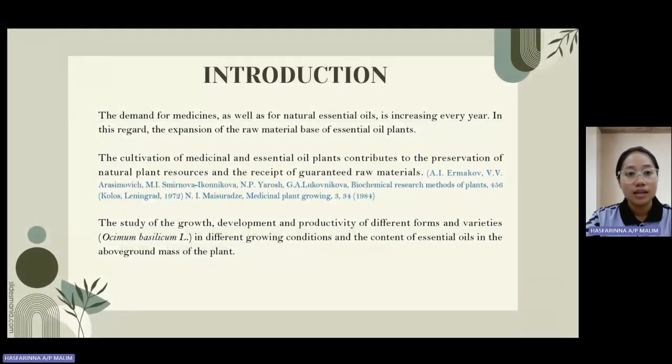For the introduction, the demand for medicine as well as for natural essential oil is increasing every year. In this regard, the expansion of the raw material base of essential oil plants, the cultivation of medicinal and essential oil plants contributes to the preservation of natural plant resources and the receipt of varied raw materials. The study covers the growth, development, and productivity of different forms and varieties of usual basil in different growing conditions and the content of essential oil in the above ground mass of the plant.